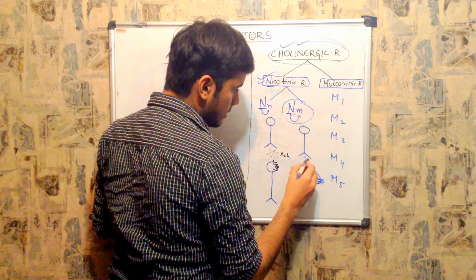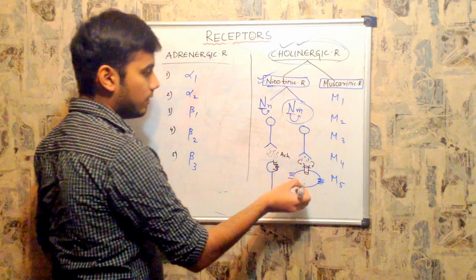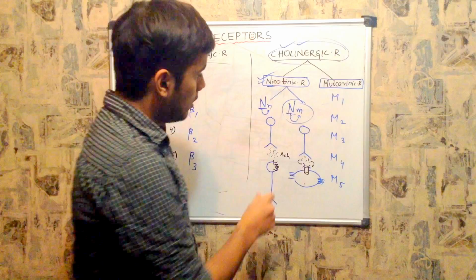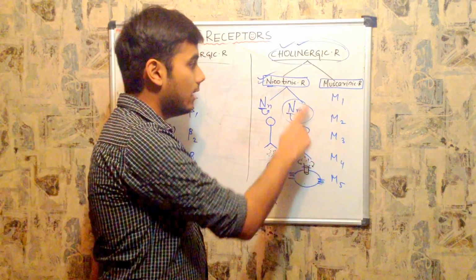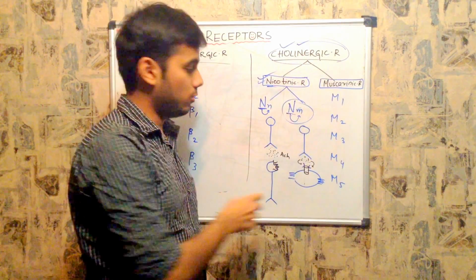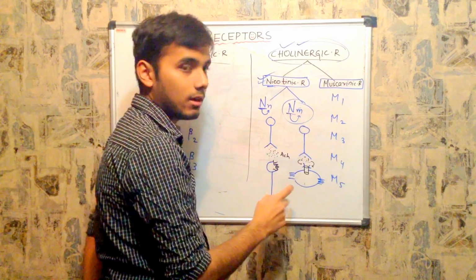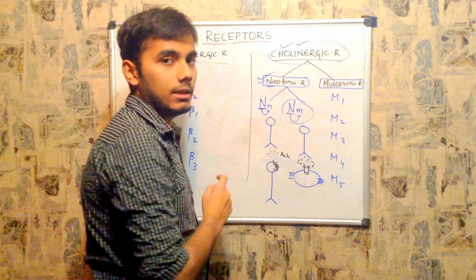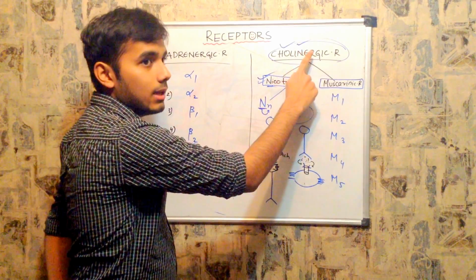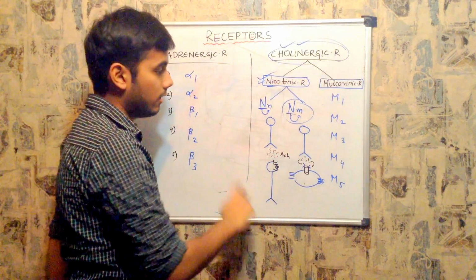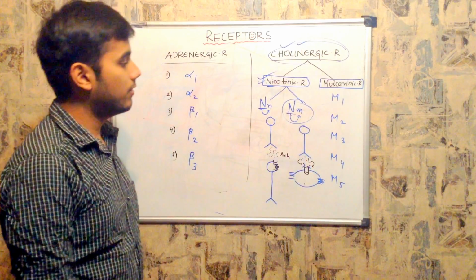Here acetylcholine is released, and this acetylcholine acts on the ligand binding site of the receptor, right? So this is a nicotinic receptor because it gets activated with the help of nicotine as well as acetylcholine. So you call this receptor nicotinic cholinergic receptor of muscle type, based on which part it is present on. Even this one is a nicotinic cholinergic receptor present on neuron, right? So we call this nicotinic receptor of neuron type, and this is nicotinic receptor of muscle type.